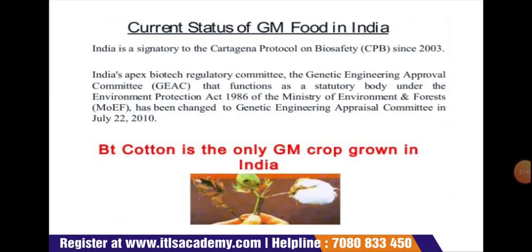Next is the current status of GM food in India. India has been a signatory to the Cartagena Protocol on Biosafety (CPB) since 2003. India's apex biotech regulatory committee, the Genetic Engineering Approval Committee (GEAC), which functions as a statutory body under the Environment Protection Act 1986 of the Ministry of Environment and Forest, was changed to the Genetic Engineering Appraisal Committee on July 22, 2010. Bt cotton is the only GM crop grown in India.